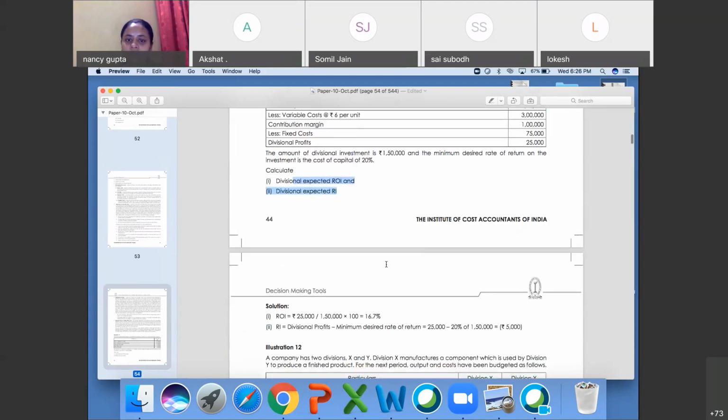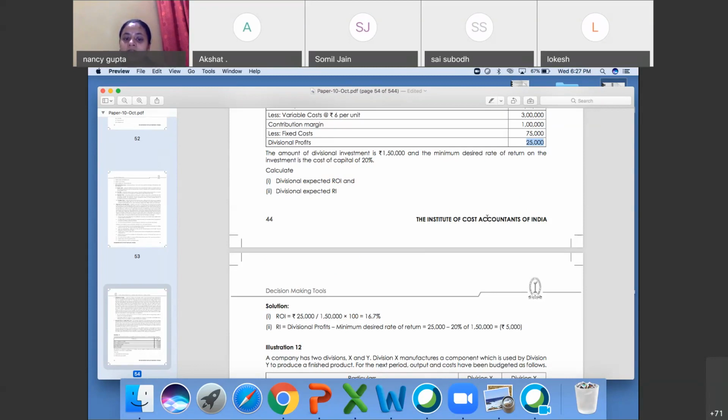Right? 25,000 divided by 150,000. ROI is return on investment. Investment is 1,50,000 and profit is 25,000, so it is basically a net profit percentage: profit divided by investment into 100.